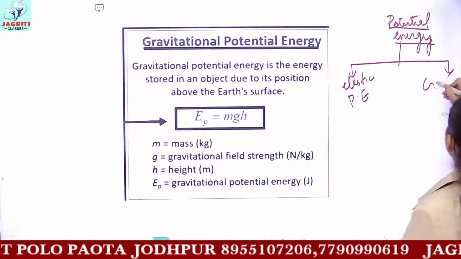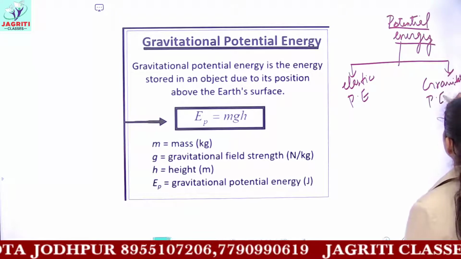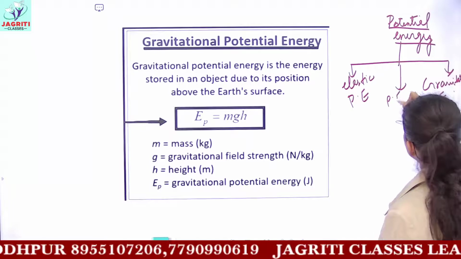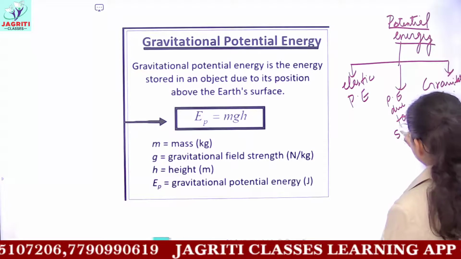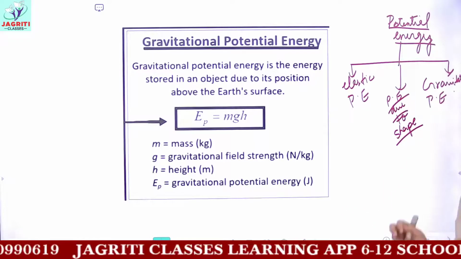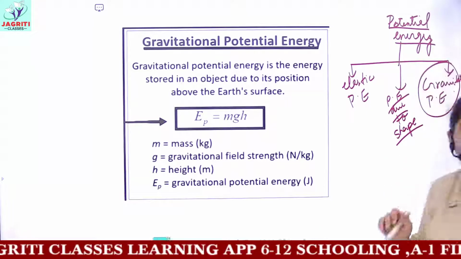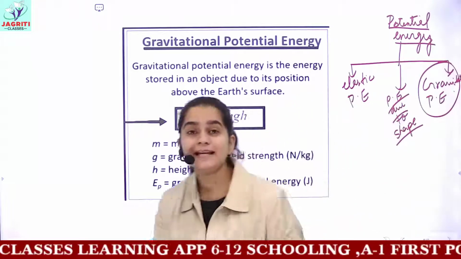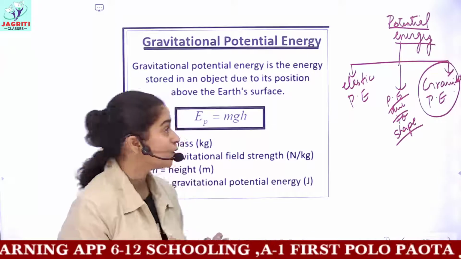One is gravitational potential energy. Then you can have potential energy due to shape. So you can have many more categories, but here what you have to study in detail is gravitational potential energy.